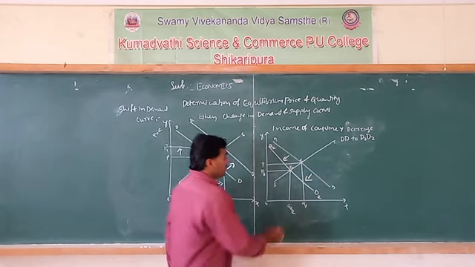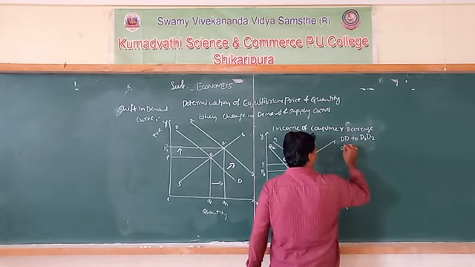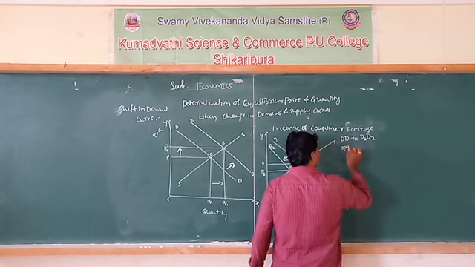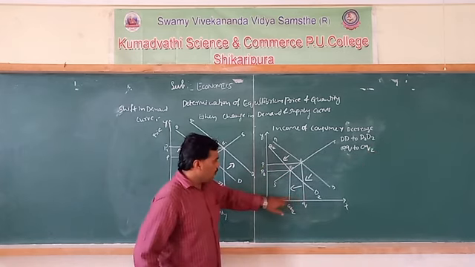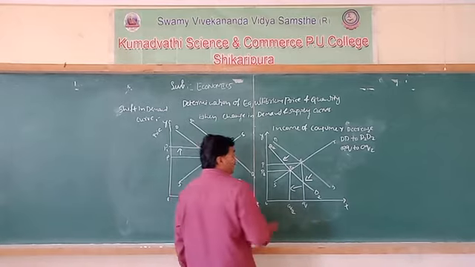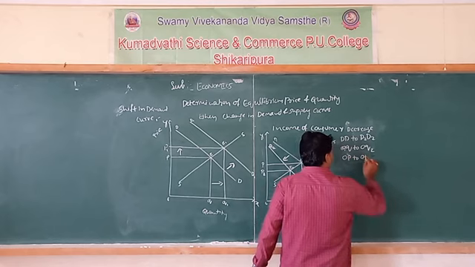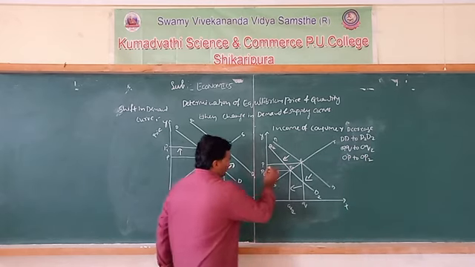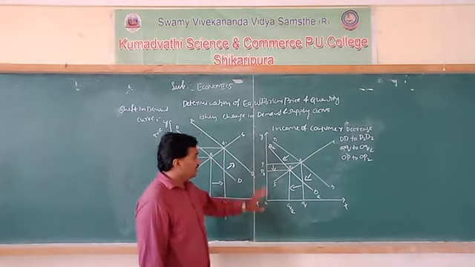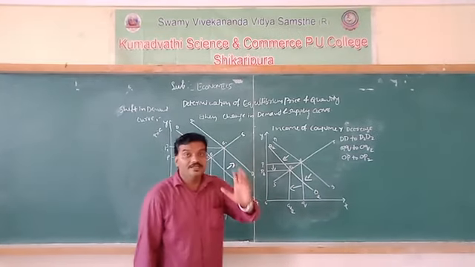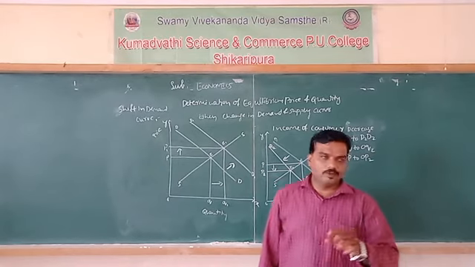What happened? The equilibrium quantity decreases from OQ to OQ2. And the equilibrium price also decreases from OP to OP2. Just observe here. This is the effect of changing income of the consumer on equilibrium price and equilibrium quantity.